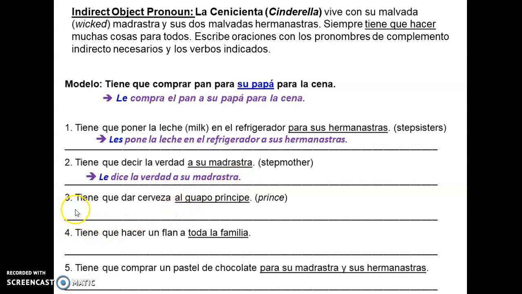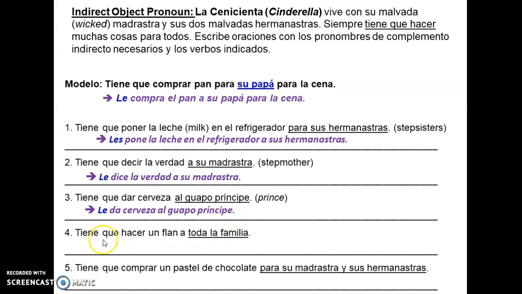Next one. Tiene que dar cerveza al guapo príncipe. Príncipe is prince. Guapo, we know that means handsome. And so Cinderella has to give beer to this handsome prince. We know that guapo príncipe is a him, so it's third person singular, so it has to be le. So, Cinderella le da cerveza al guapo príncipe. So, we're saying gives beer to this handsome prince.